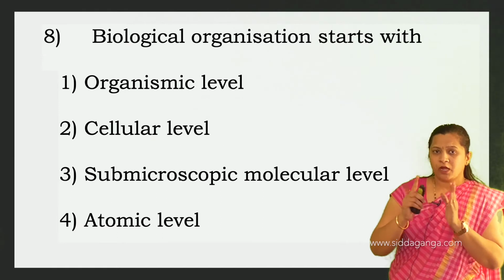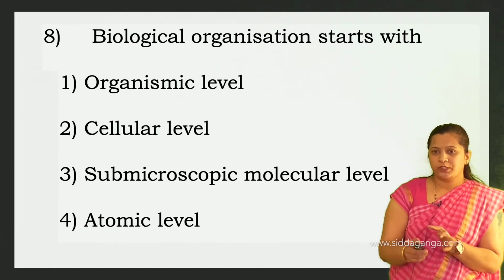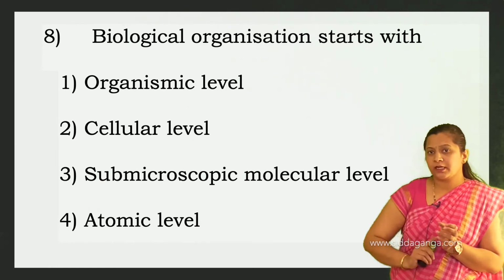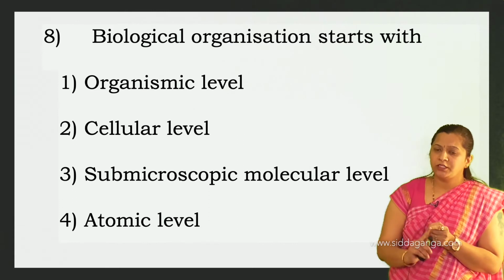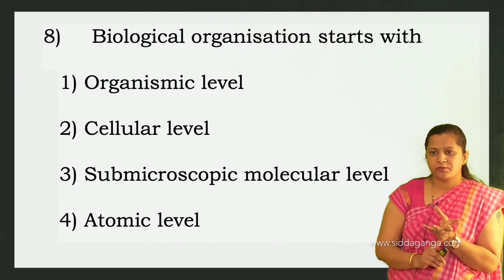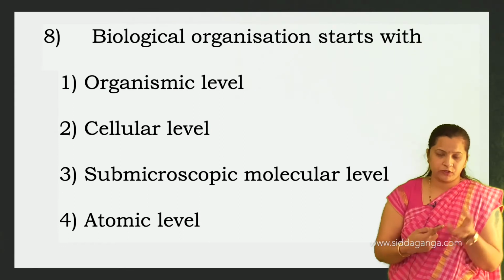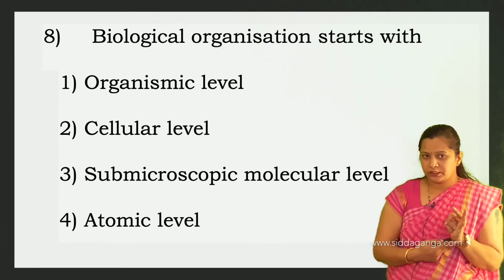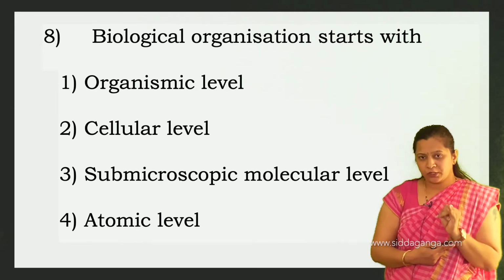So when it comes to biological organization, it does not start with the atomic level. It begins with the submicroscopic molecular level, because all living organisms have molecules, like you have studied in biomolecules: carbohydrates, proteins, lipids, nucleic acids.